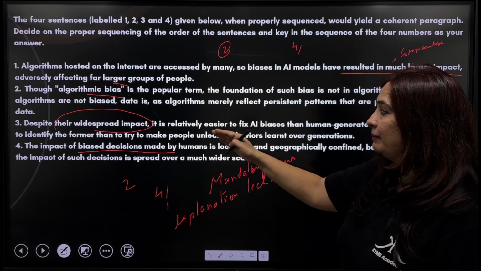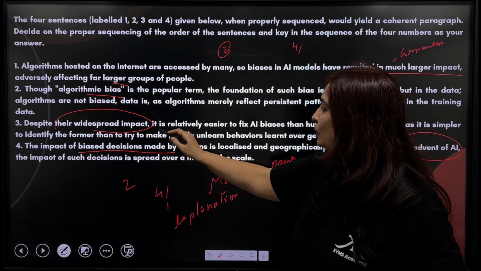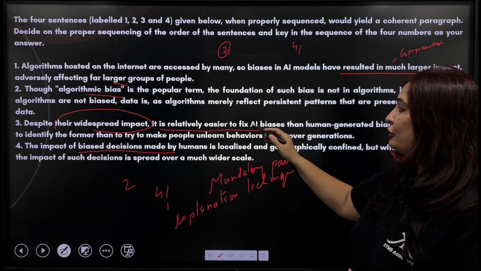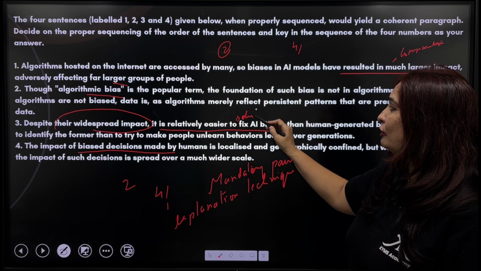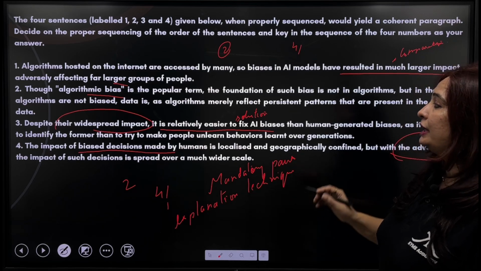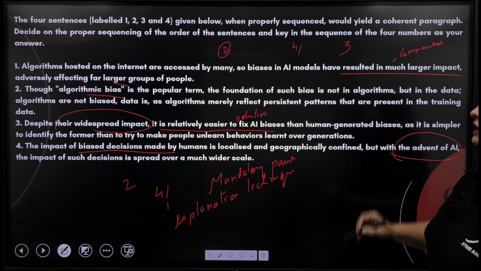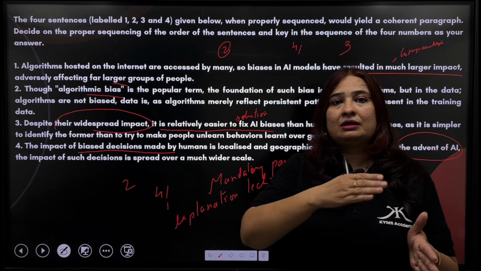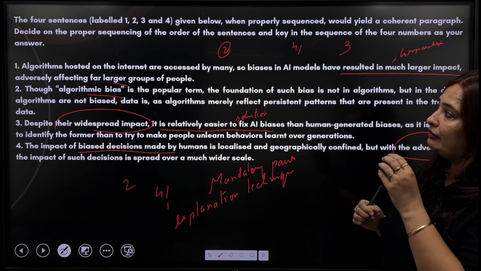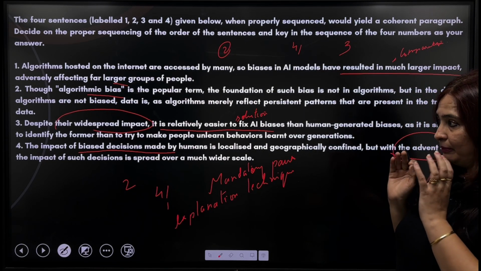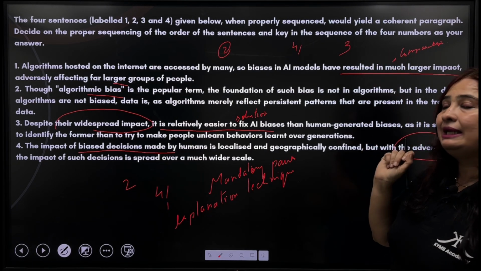Despite their widespread impact, it is relatively easier to fix AI biases. Now you can see over here that it is easier to fix AI biases, which is positive, and it is also a kind of solution or a remedy, okay. So when solution and remedy is given, obviously that sentence we are going to keep at the end. So first we talk about the problem and then we talk about the solution. So in 4 and 1, obviously we are talking about certain problems, and then third talks about the solution. So third I am going to keep at the end.